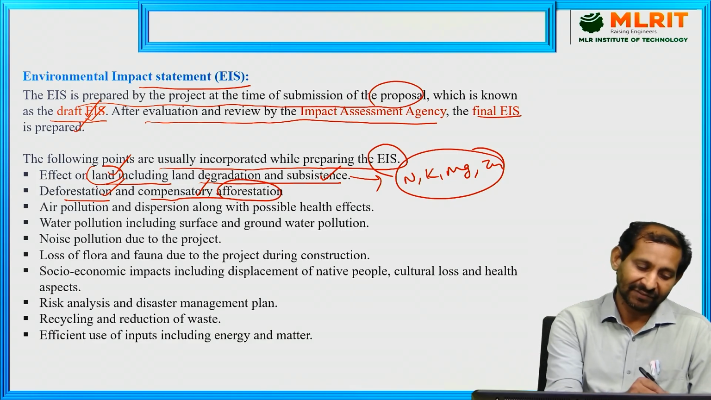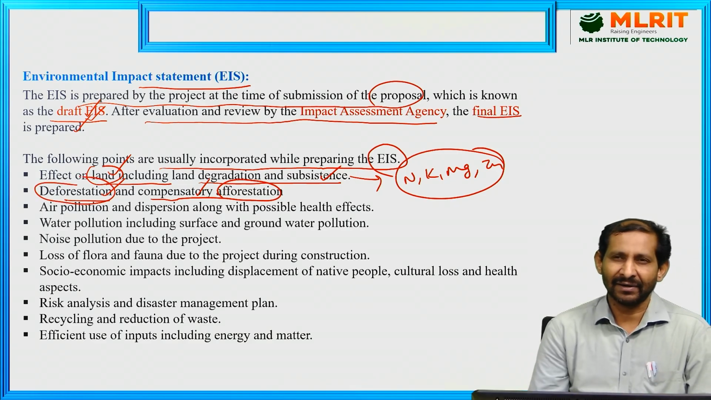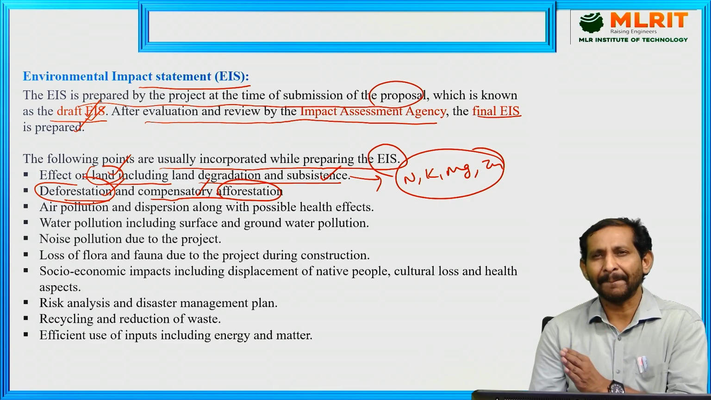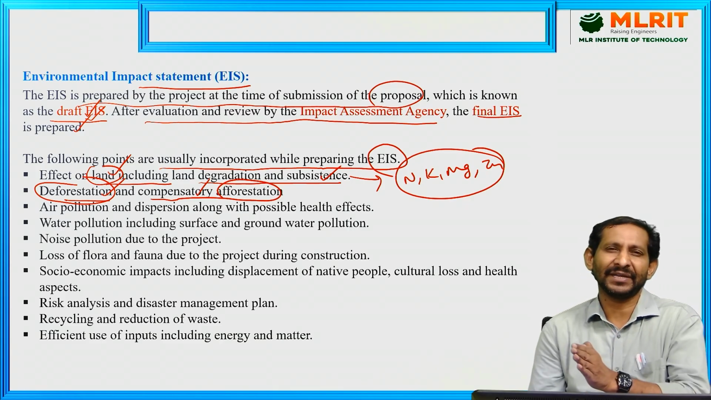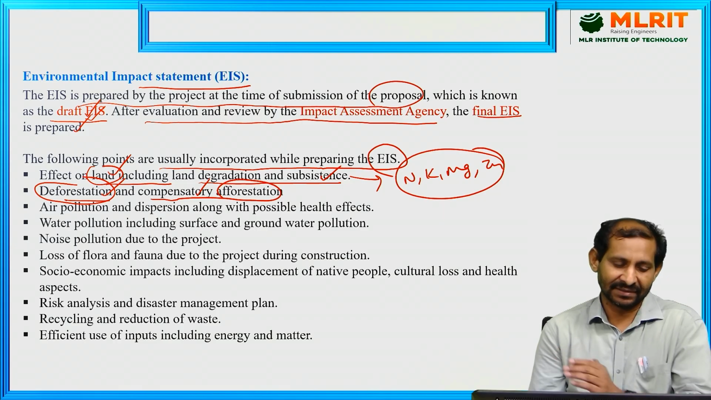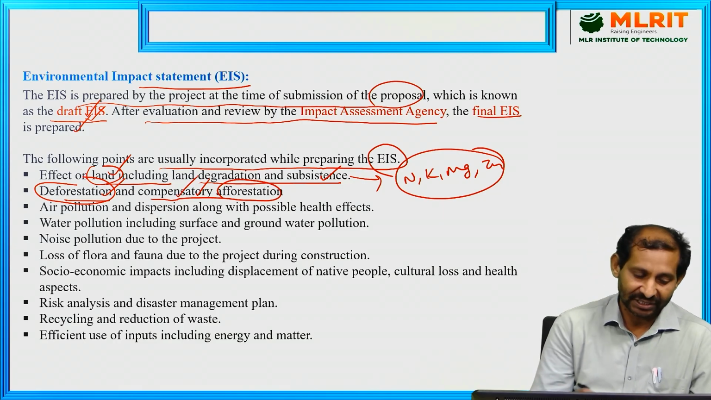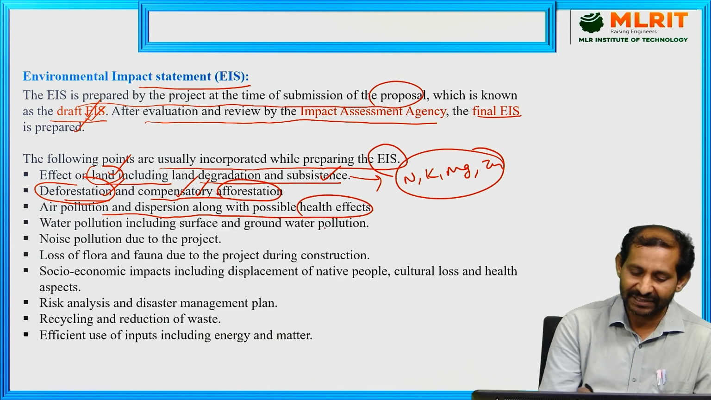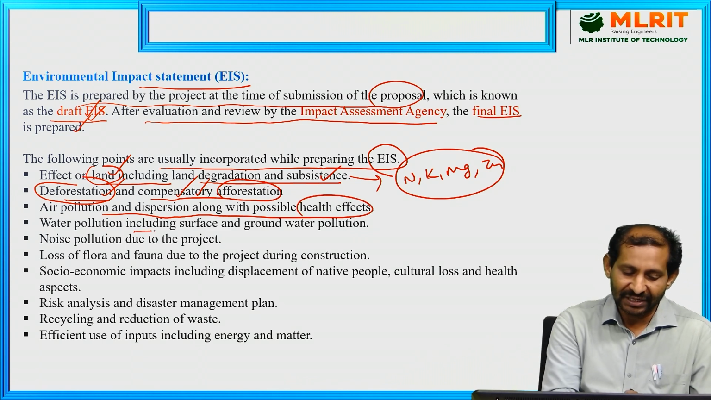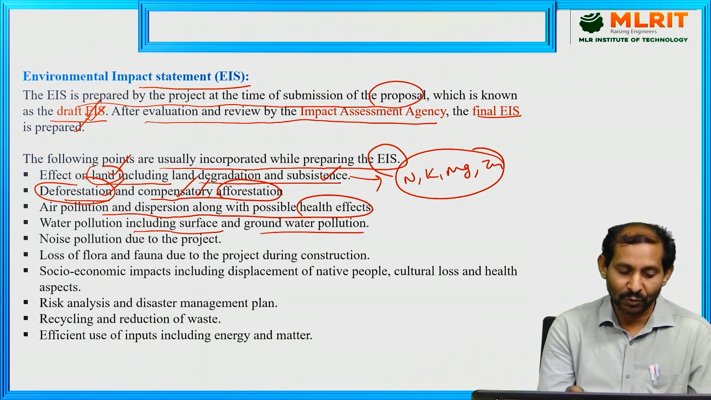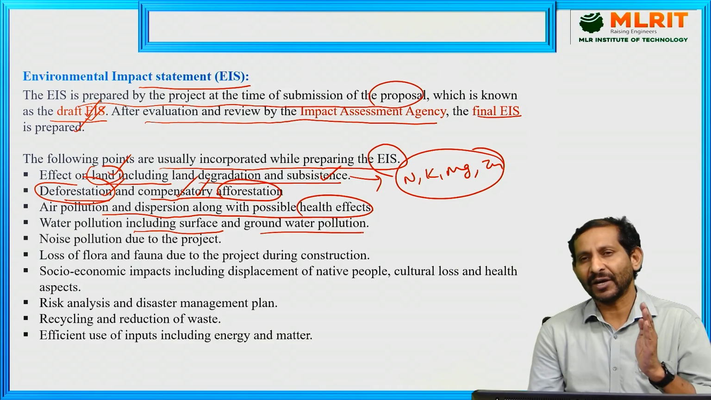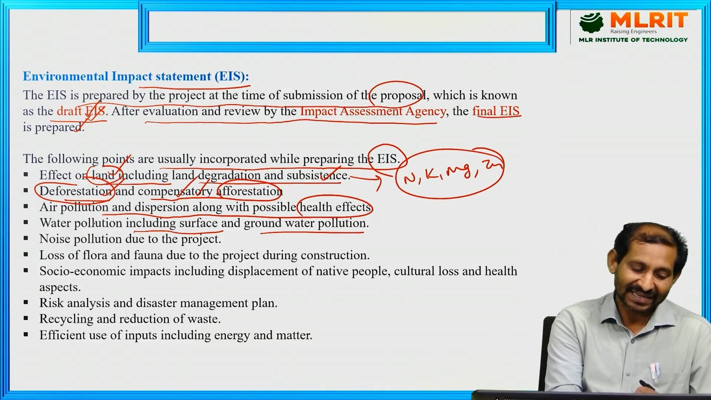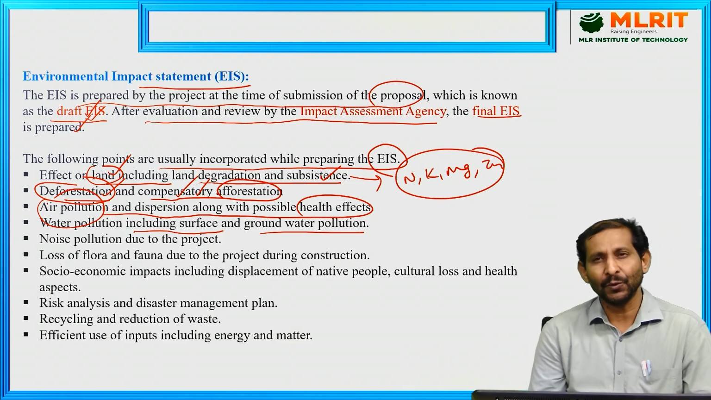For example, if deforestation is required, how much forest will we damage, and the compensatory planting will be replaced in a particular place. So we see compensation also. Then air pollution and dispersion along with the possible health benefits, and water pollution including surface and groundwater pollution. So when we are preparing the environmental impact statement, we must consider air pollution and water pollution.